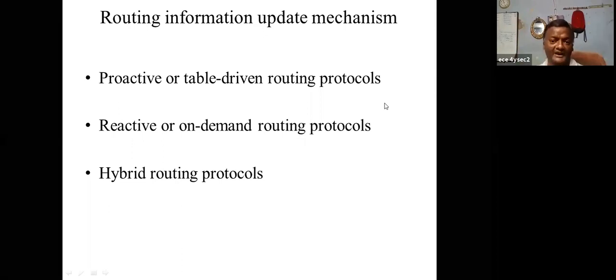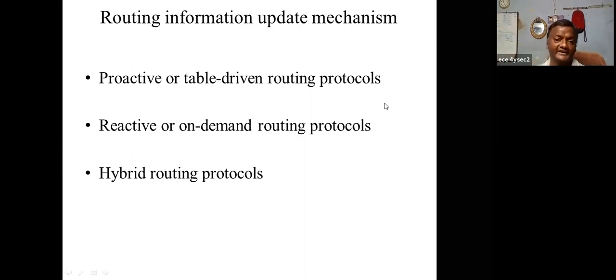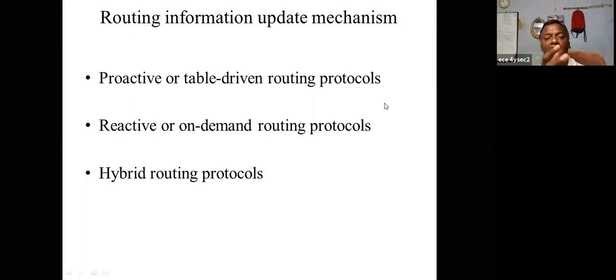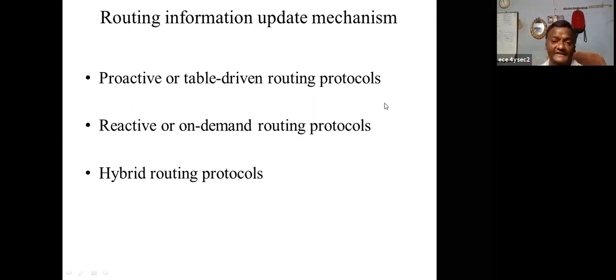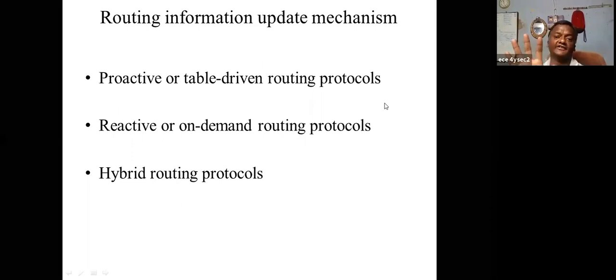Whenever you require, you establish a path, transfer the data, and destroy the path. The system cannot maintain previous information, and no flooding or updation takes place.